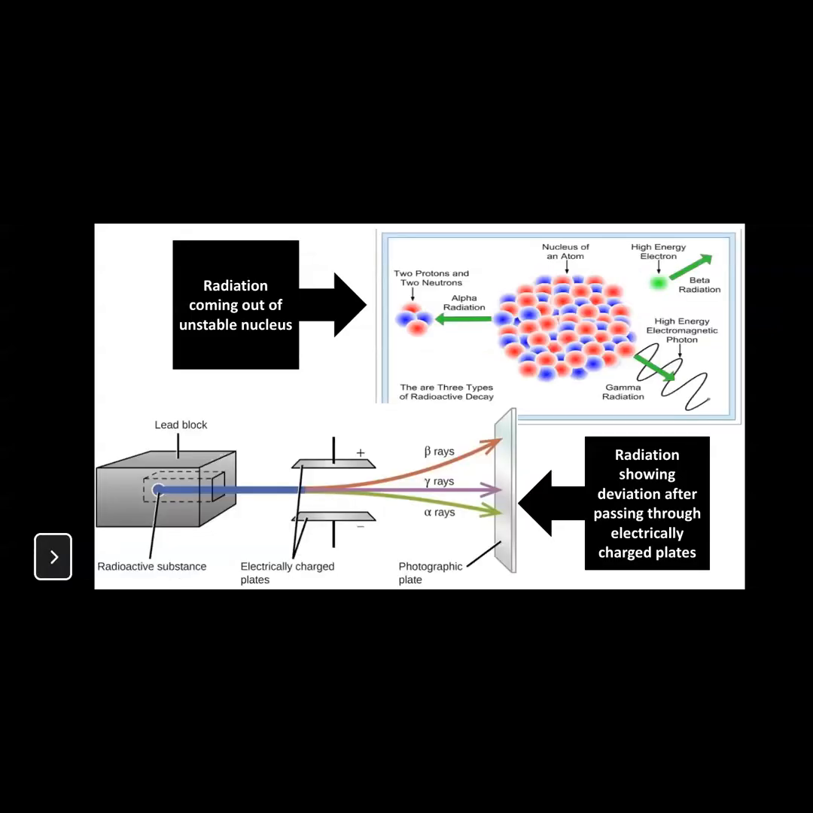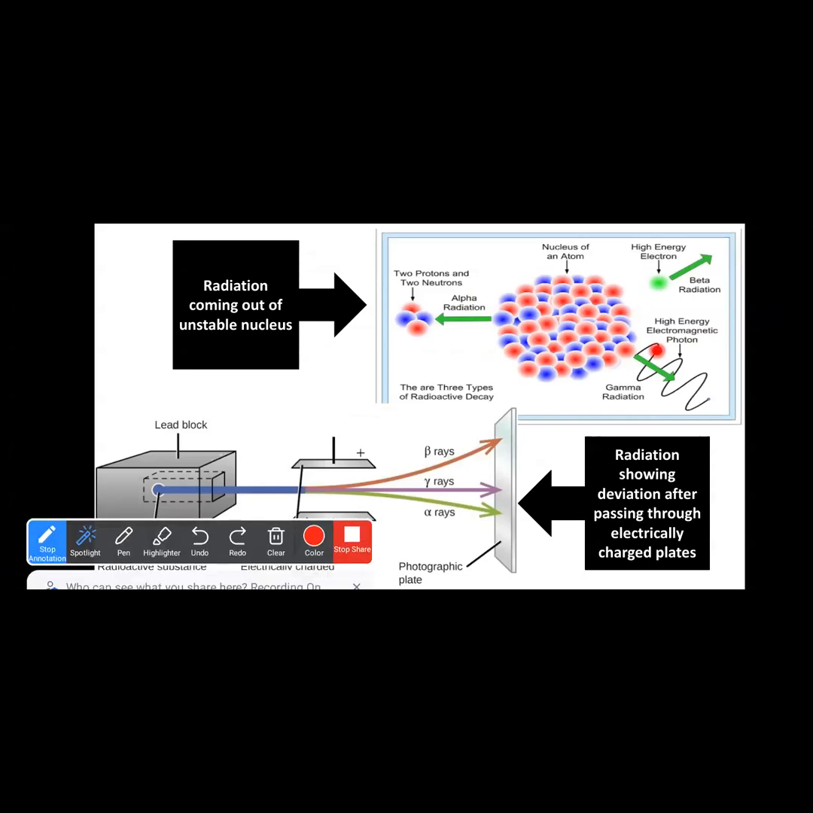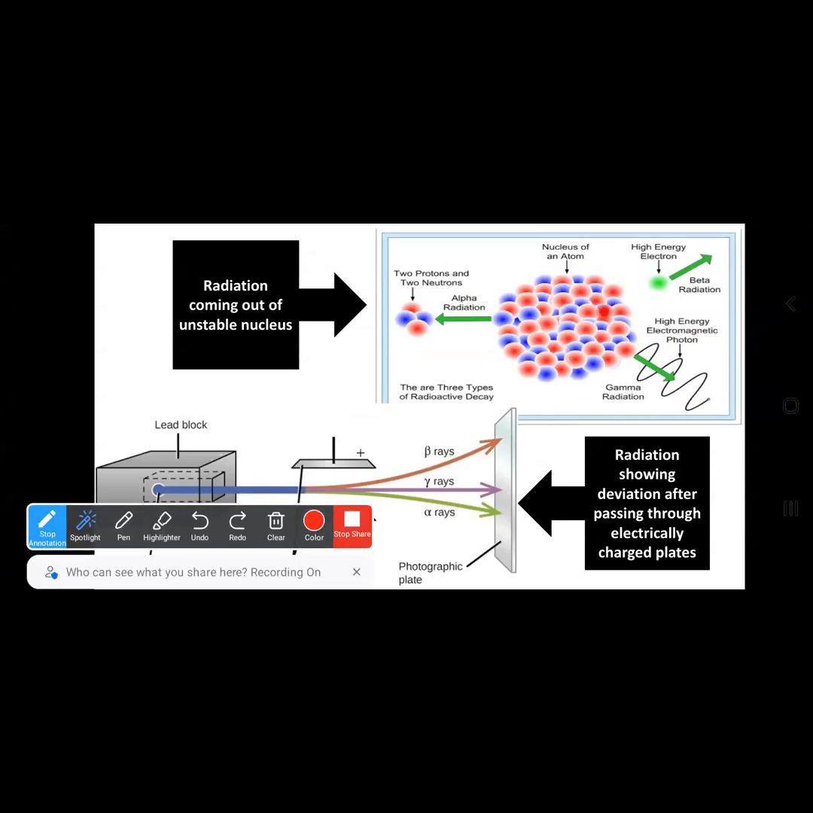Next one is what actually? Radiation coming out of an unstable nucleus. Now this is a kind of unstable nucleus. From here, radiation comes out. In ninth class we are studying three types of radiation, namely alpha radiation, beta radiation, and gamma radiation. This is actually an unstable nucleus. So an unstable nucleus causes radiation or emits radiation in the form of alpha rays, beta rays, and gamma rays.